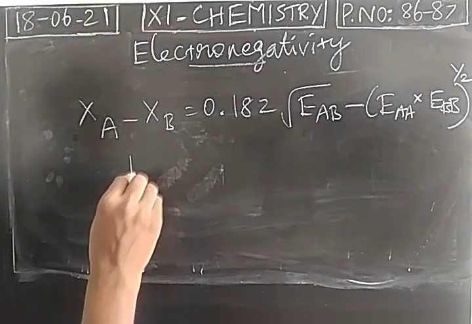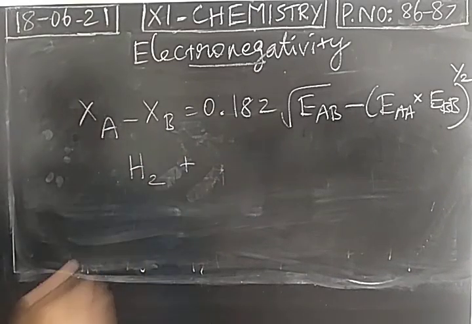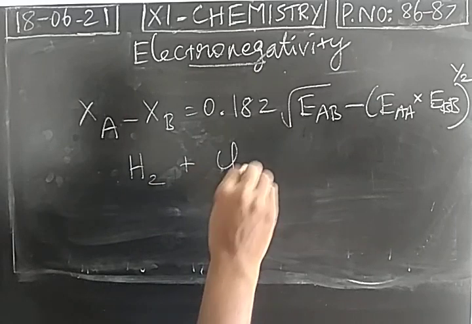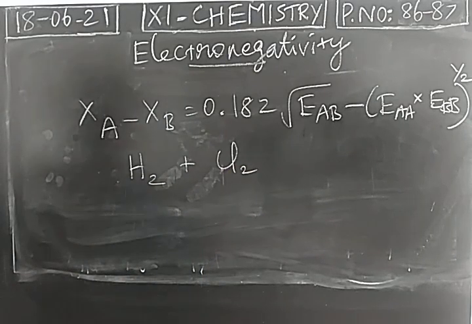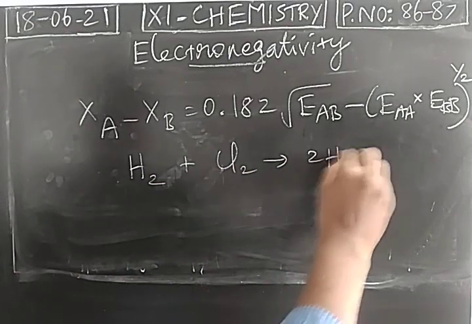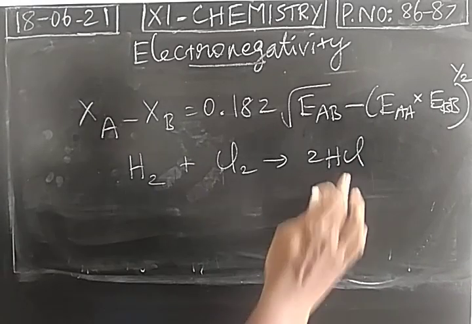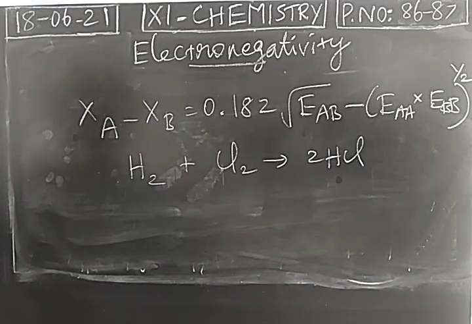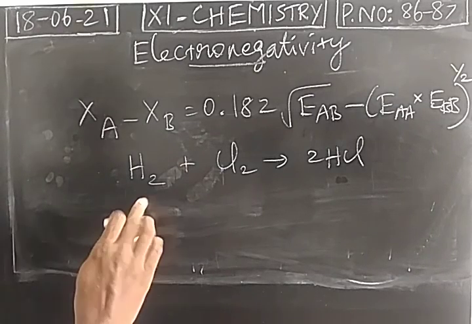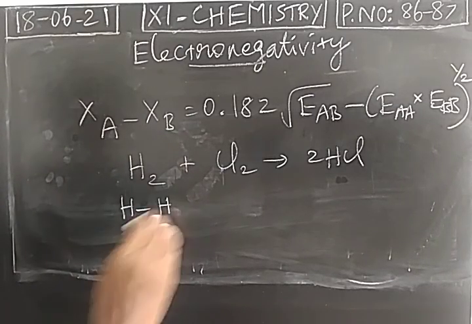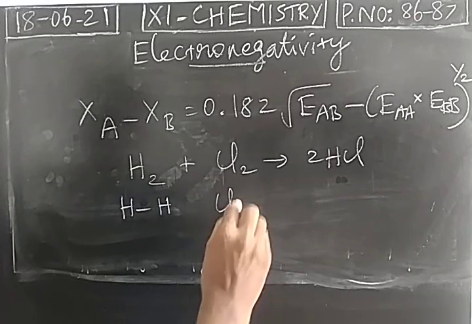So consider the reaction. Hydrogen covalent molecule combines with chlorine covalent molecule. It forms hydrogen chloride molecule. First it forms as a covalent molecule, then it becomes a polar covalent molecule.